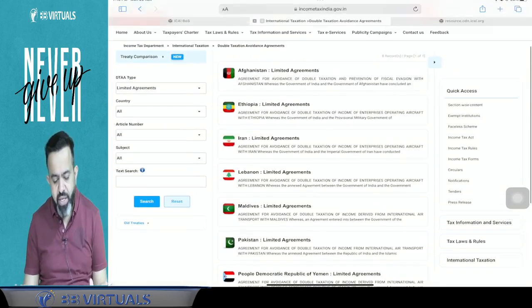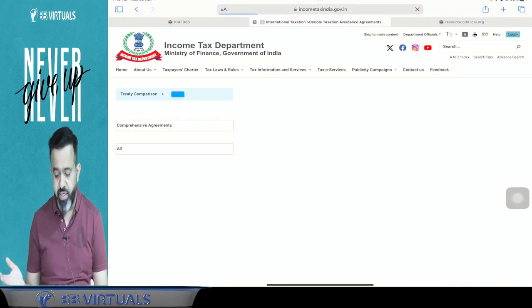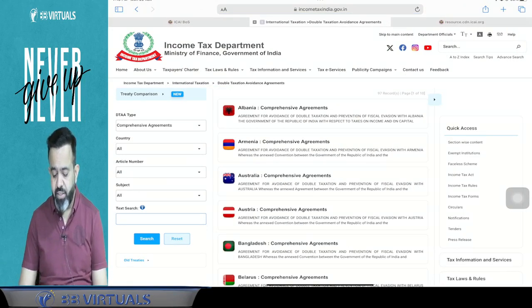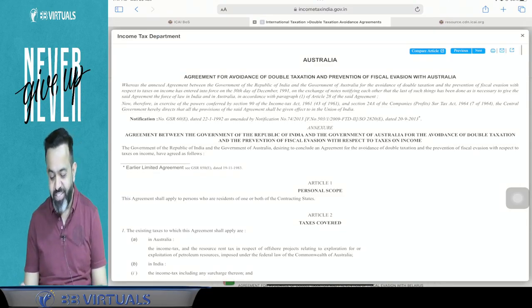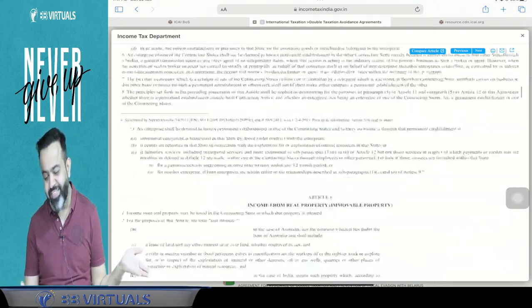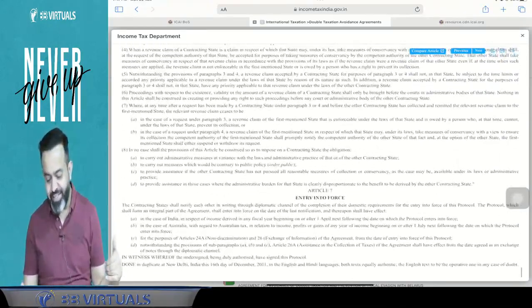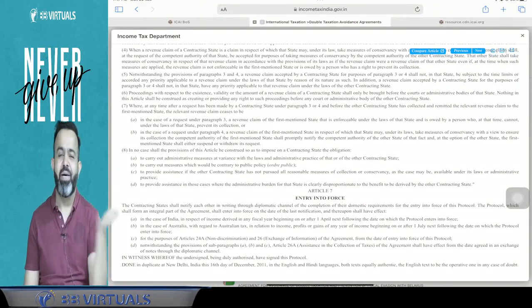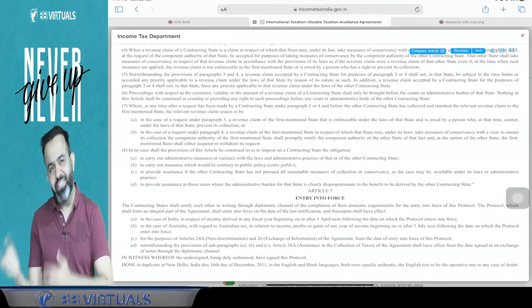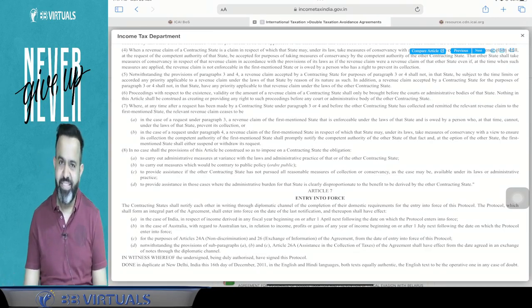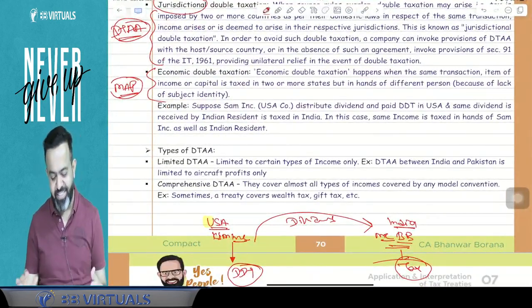But if we see the comprehensive agreement with any country, there are various comprehensive agreements with 97 countries. With Australia, we have the comprehensive agreement, which means all the income is covered here. There are a total of 27 articles, and with Pakistan we have only 6 articles. So with Pakistan we have the limited DTAA, and with Australia we have the comprehensive DTAA. So I can say that there are 2 types of DTAA: one is limited and one is comprehensive.